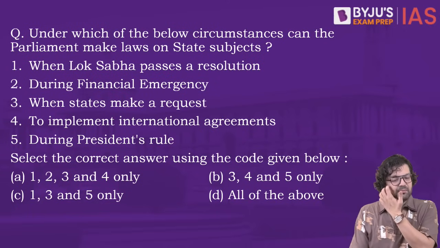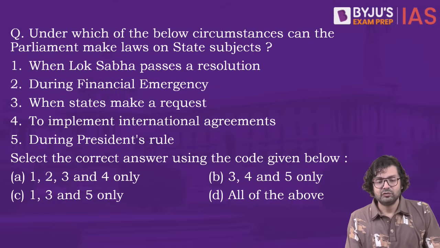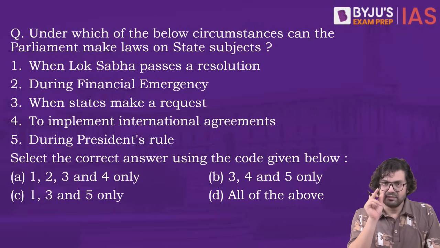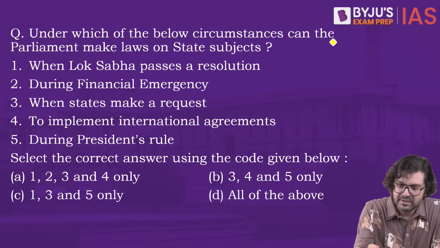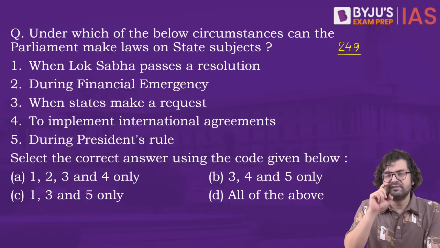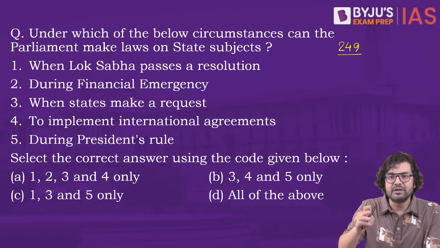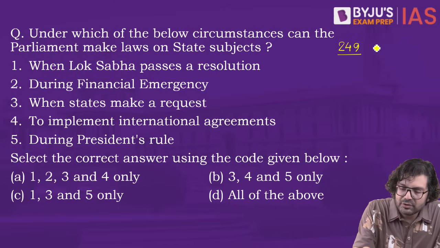Under which of the below circumstances can the parliament make laws on state subjects? Interesting. So just to quickly recap, there are certain situations where the parliament can make laws on state subjects. Number one, we know Article 249. When the Rajya Sabha authorizes the parliament, if it is expedient or urgent in national interest, it can be done. Or during a national emergency.